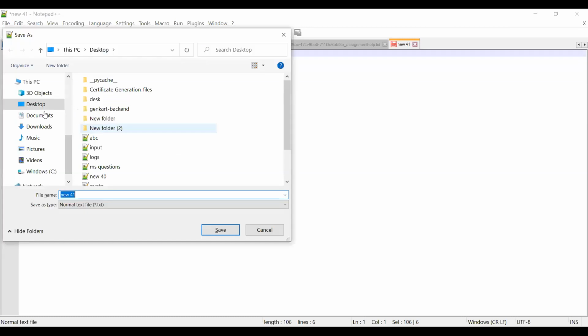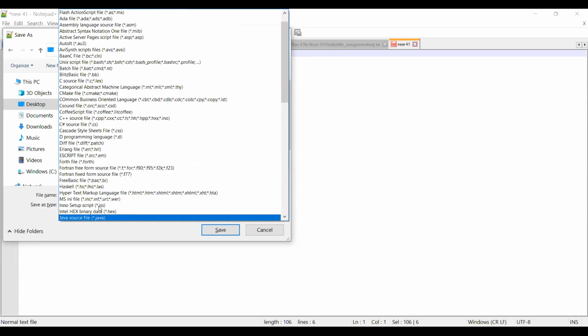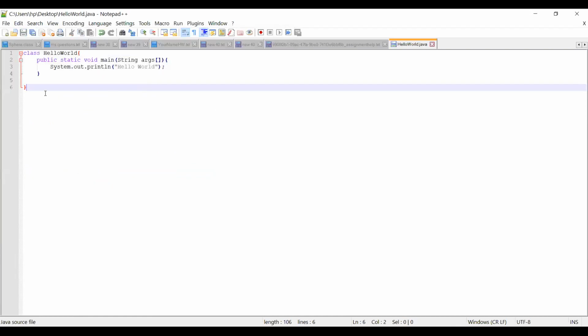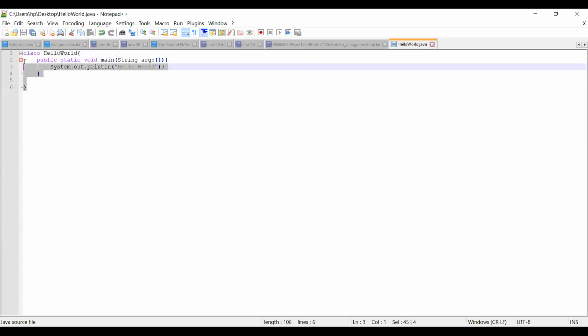Now I'm saving this program on my desktop and giving it the name HelloWorld.java. Instead of saying java here, we can choose the extension of the source file. Make sure when you save your program, its extension must be .java. So we have saved our program on desktop. Now let me open the command prompt and show you how we are going to run it.